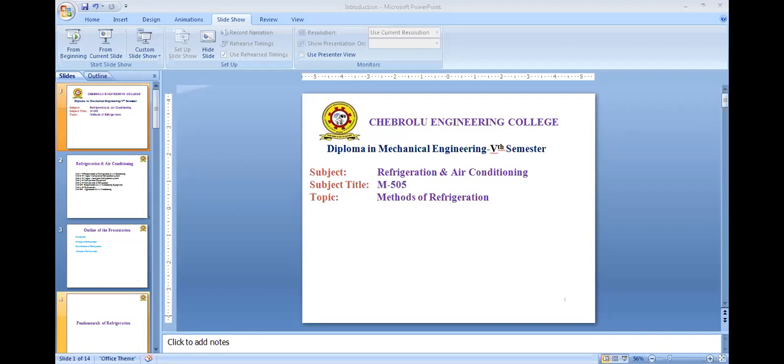So these are the various methods of mechanical refrigeration. In that, first one is ice refrigeration. In ice refrigeration, the refrigeration effect may be produced by bringing the substance to be cooled in direct or indirect contact with ice. So there are two methods, direct method and indirect method.